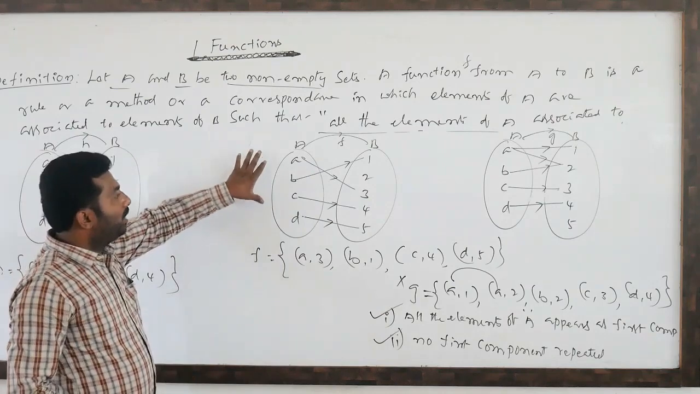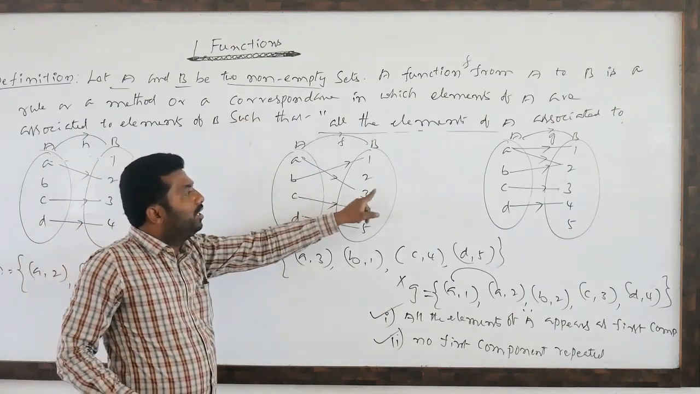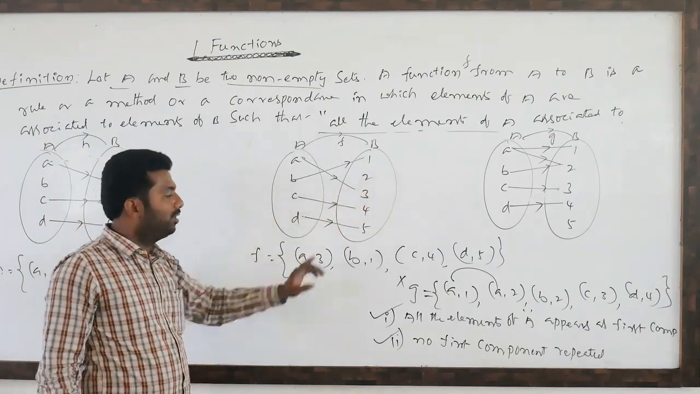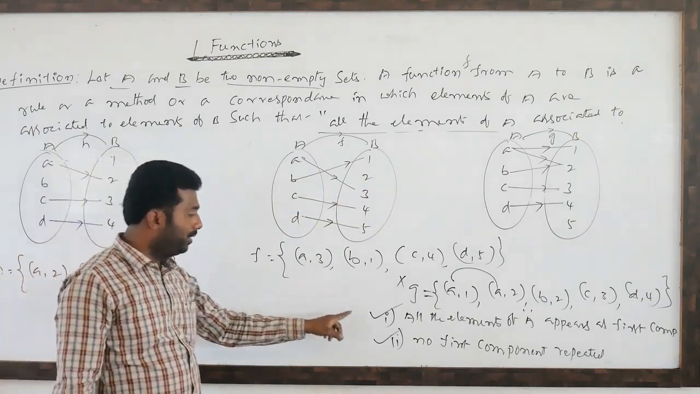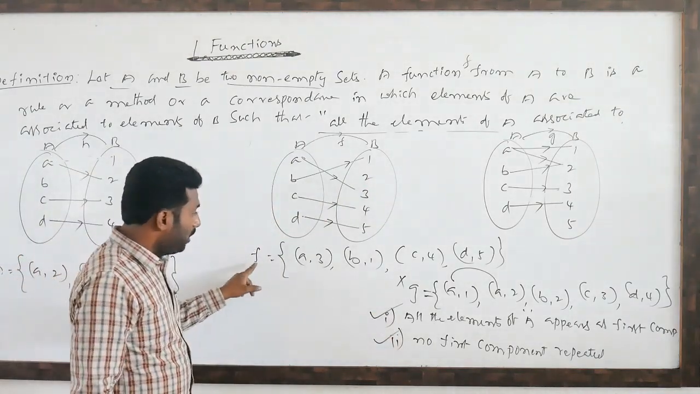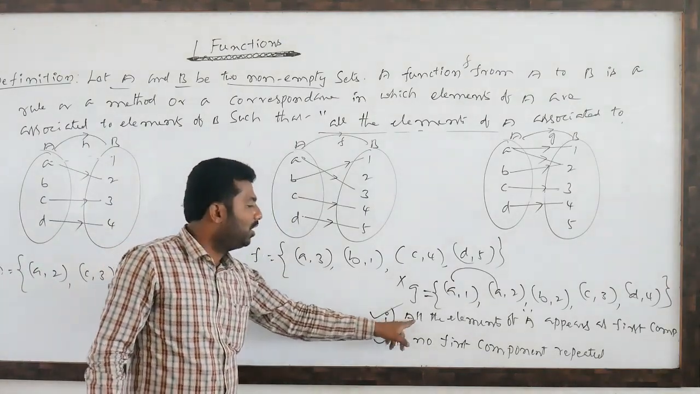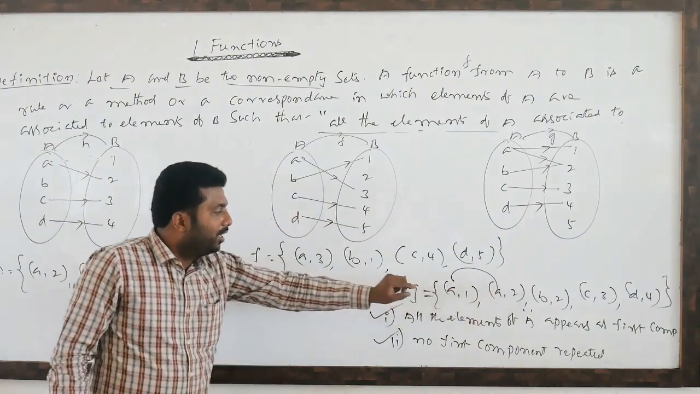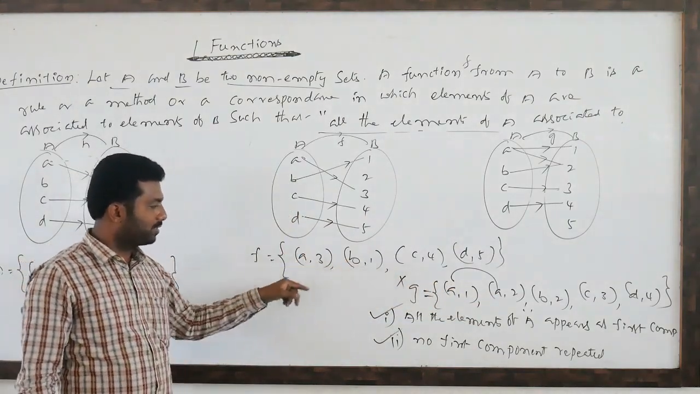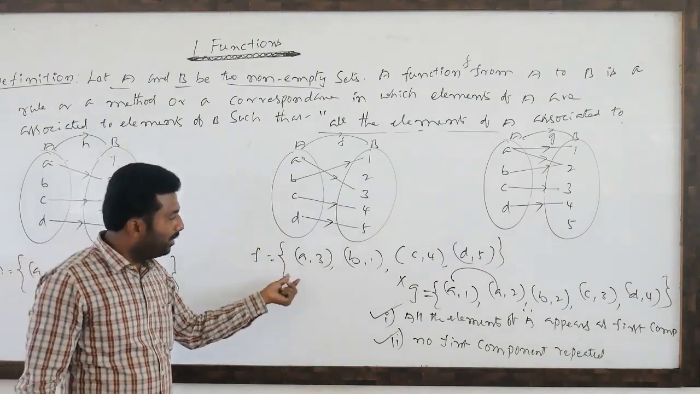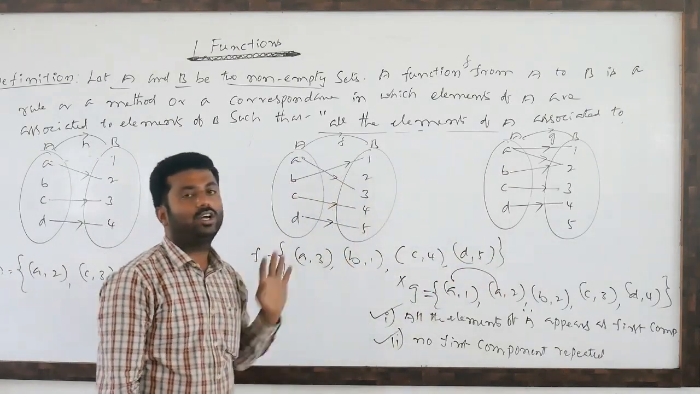So a function means all the elements of capital A are related to unique elements of capital B. If it is not there, that is not a function. Then how to identify whether a relation is a function or not? These conditions should be followed. All the elements of capital A appear as the first component in any one of the ordered pairs. Suppose any one element is not appearing in any of the components, that is not a function.